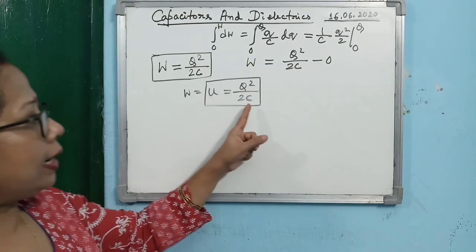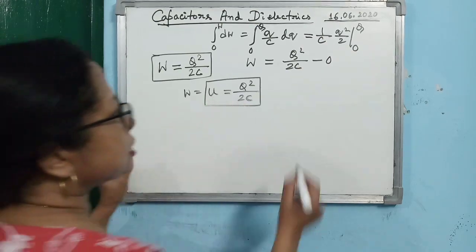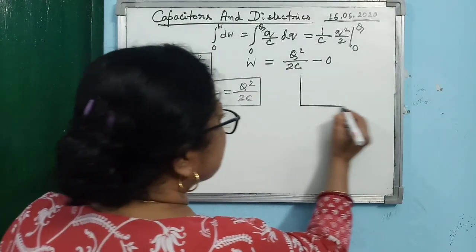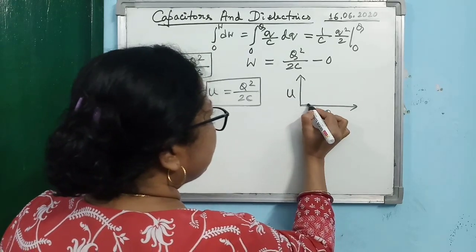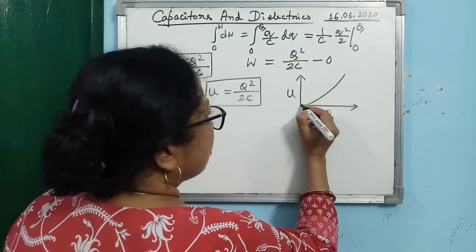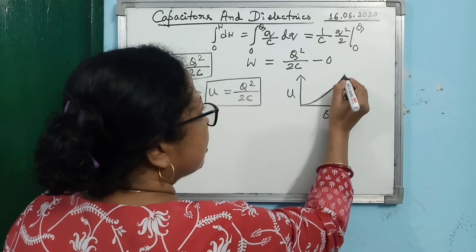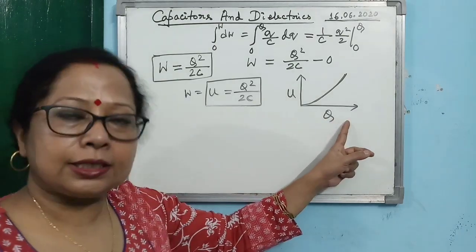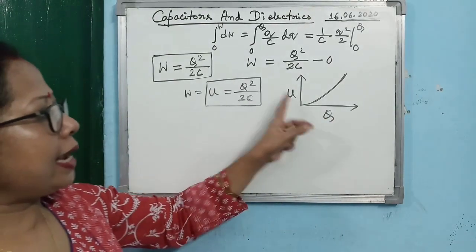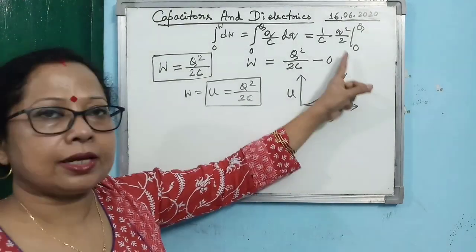Very important relation. According to this relation, if you plot a U versus Q graph, it will be a curve like this.